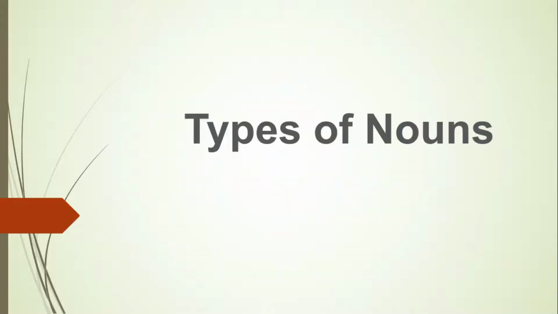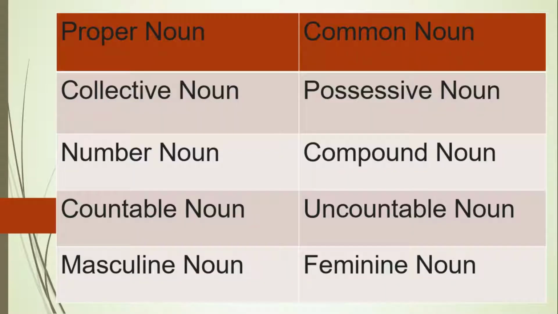Now, types of nouns. As I said, let's go ahead and talk in depth on each of these parts of speech. Now, let's see the noun for the day, which is the first part of speech, and we'll see how many types of nouns there are.